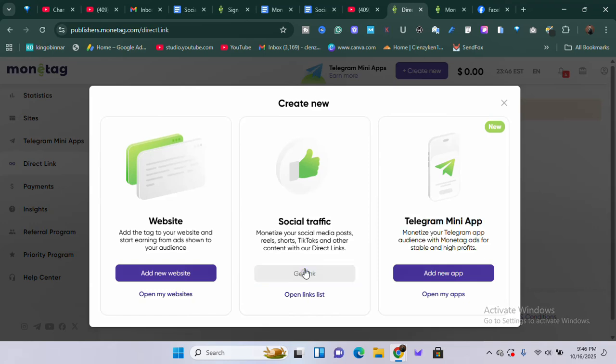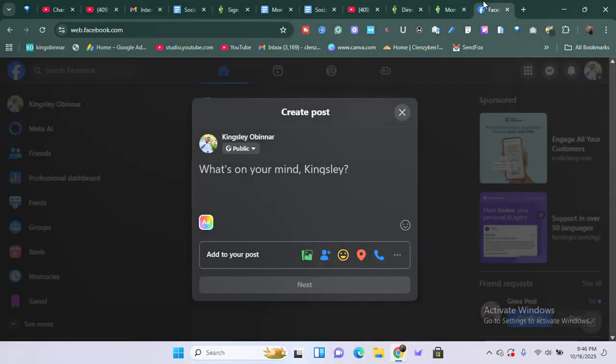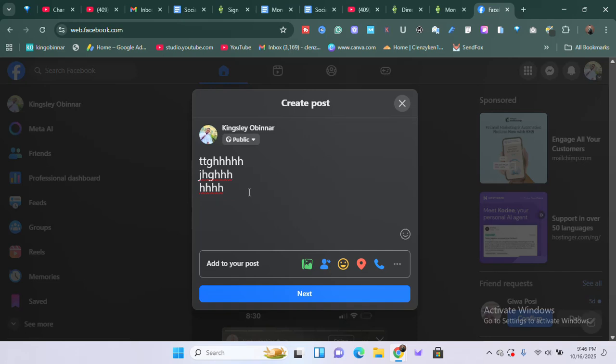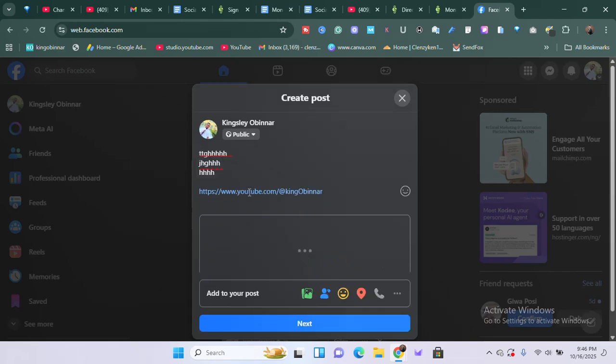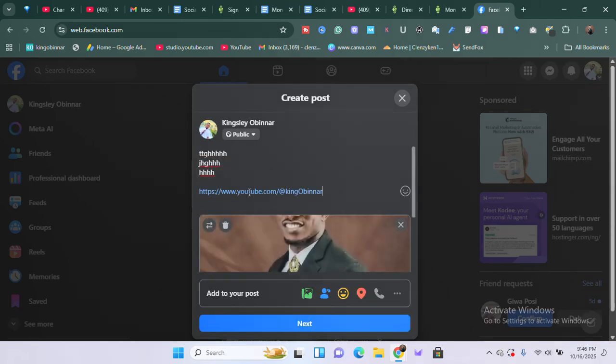So if you click on Get link, it's going to generate your link. Now let's say it has generated your link, then you want to upload on Facebook. If you come over here to Facebook, you can write whatever you want to write, add as many posts as you want to add. Then you can also add the link. Once you're able to add the link, it's done, and after that you can go ahead and publish this post.